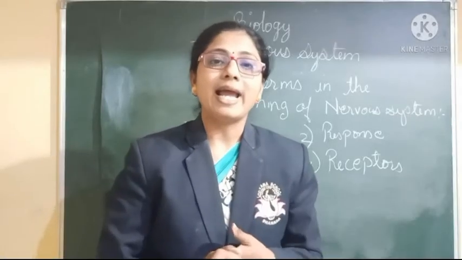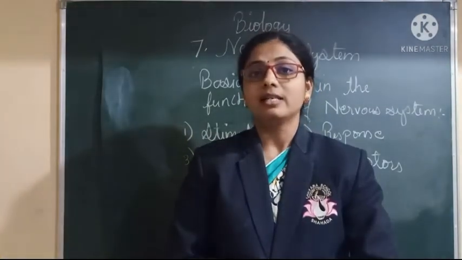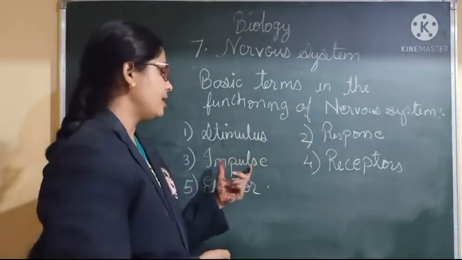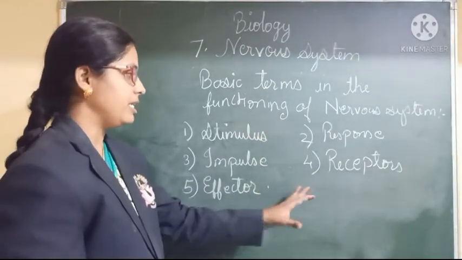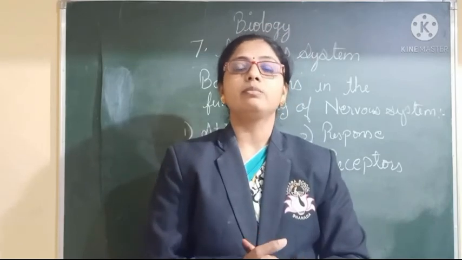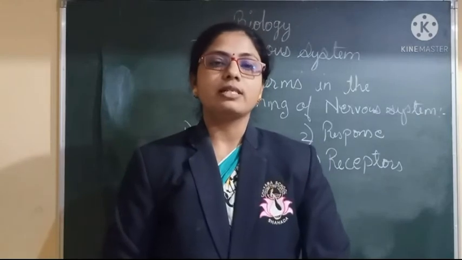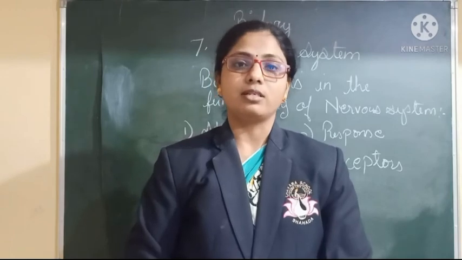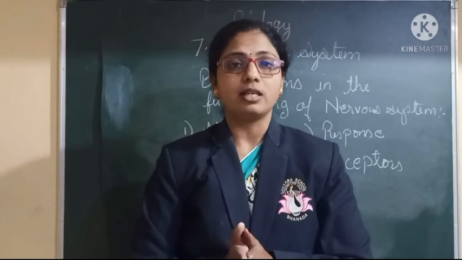So now, at the end of this lesson, there are some terms mainly involved in the nervous system: stimulus, response, impulse, receptors, and effector. These are the terms mainly involved in that. So, the definitions of these you have to learn by heart properly, go through them and write them. So, this was about our seventh lesson, that is the nervous system. Go through the lesson and every day try to read each part of the lesson and make it clear.